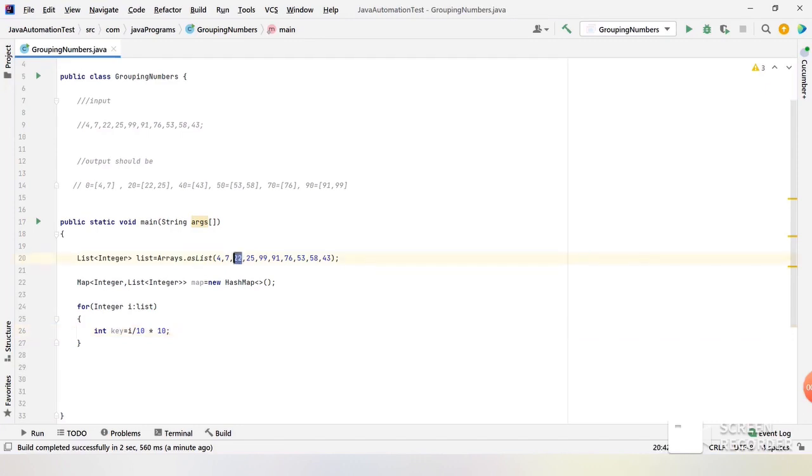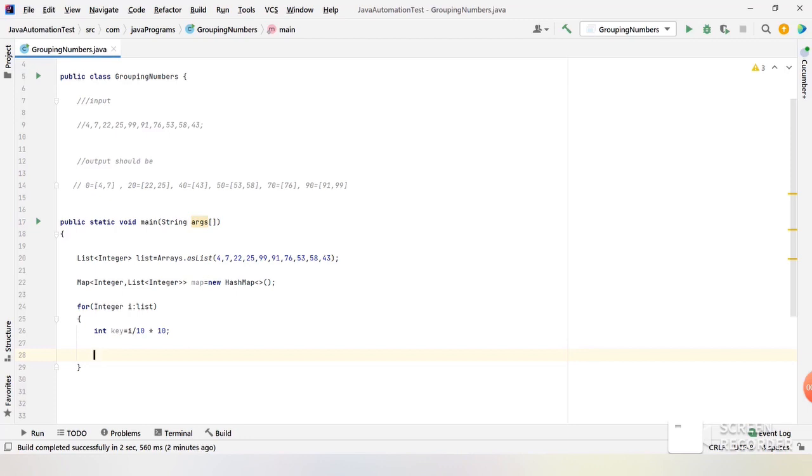If you see the number 22, the key we should get is 22 divided by 10 will be 2, 2 into 10 will be 20. So this is the key. Likewise, we will get the key for each number we have. So once you get the key, now you need to store this key value pair in a hash map.